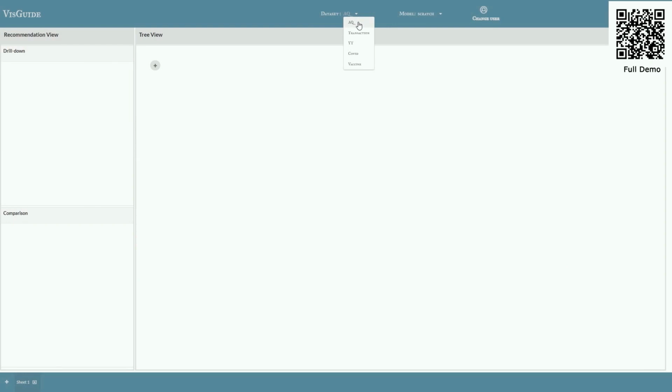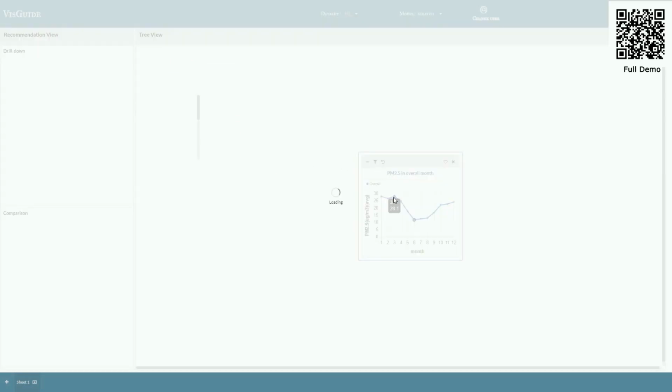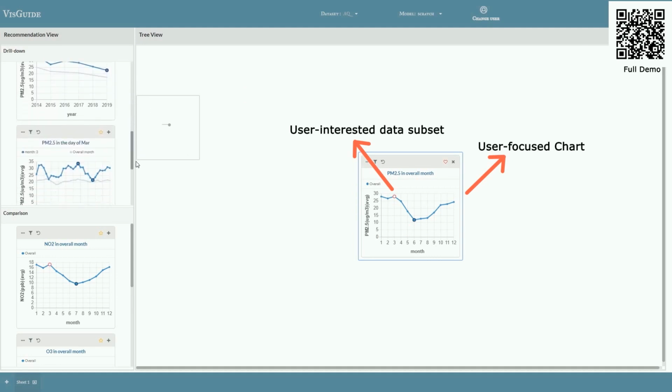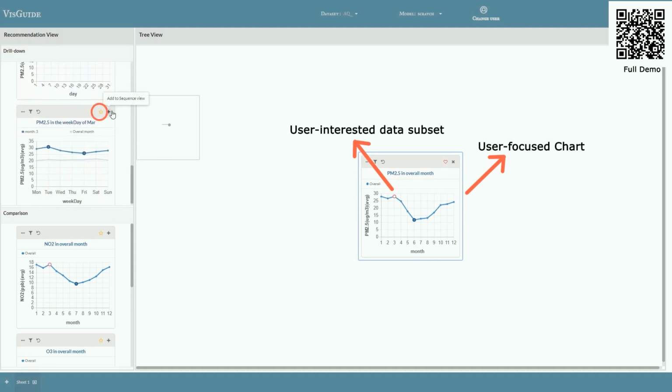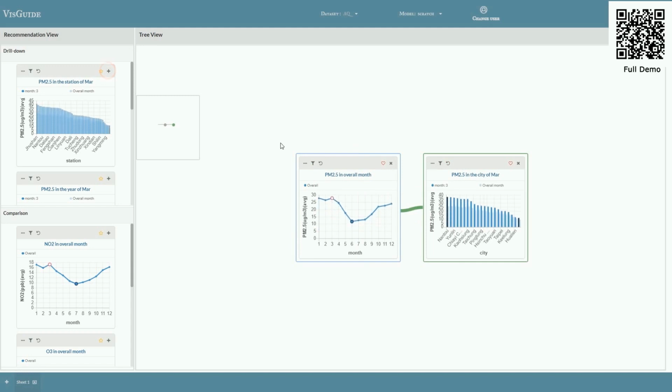Here is a demo of our system and the workflow. From the start, the user selects a dataset and creates the first chart. Then the user clicks a data point from the chart to request the recommendation candidates. The chart is called the user focus chart, and the data point is used as a filtration condition. The user can click the Star button to express their interest, and click the Add button to confirm their selection, and it will be added to the tree view.